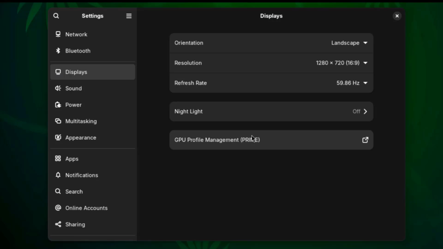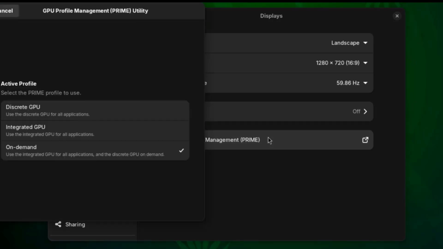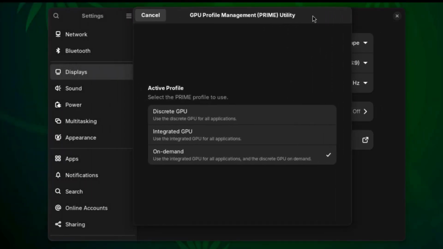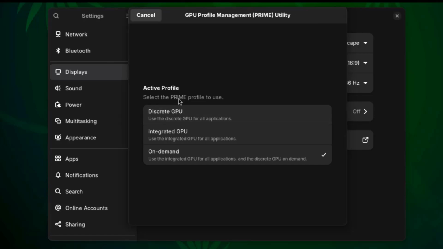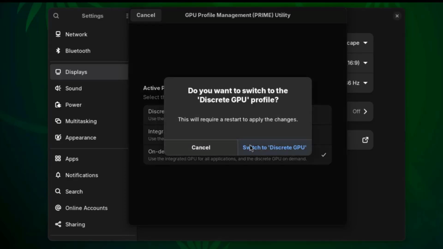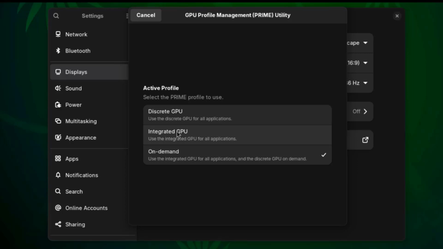It's called Prime. This is the Prime utility. And you can select the Prime profile to use. This is discrete GPU. Integrated GPU. And this is on demand. So you can choose any one of these.